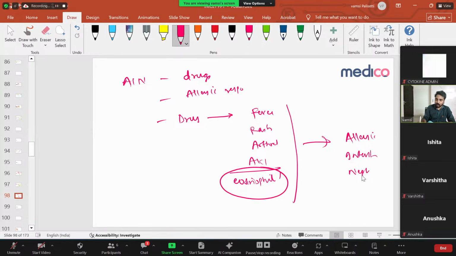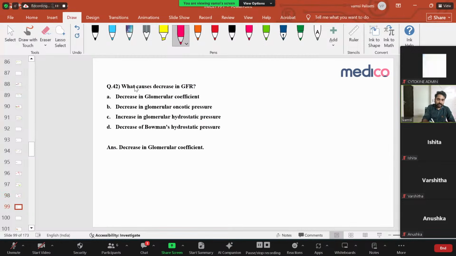It's a self-resolving thing. Sometimes some people require steroids, some people don't. Now, what causes decrease in GFR? It's simply a decrease in the glomerular coefficient. Decreasing glomerular oncotic pressure gives more GFR. Increasing glomerular hydrostatic pressure, again more GFR. Decrease of Bowman's hydrostatic pressure gives more GFR. So the only thing that decreases GFR is decreasing the glomerular coefficient. Clear? Next question.